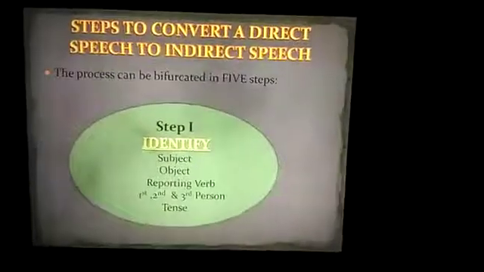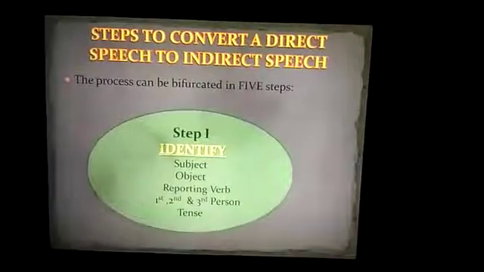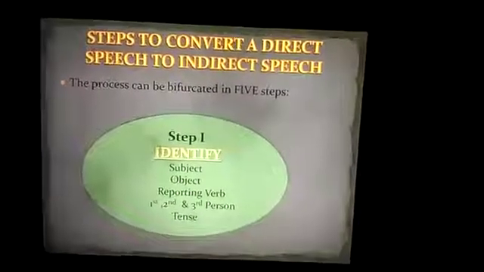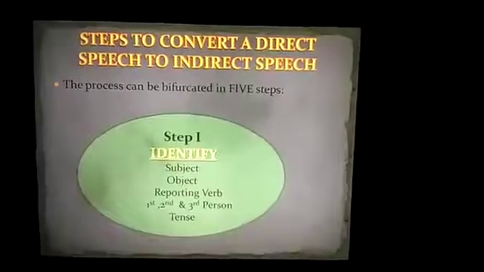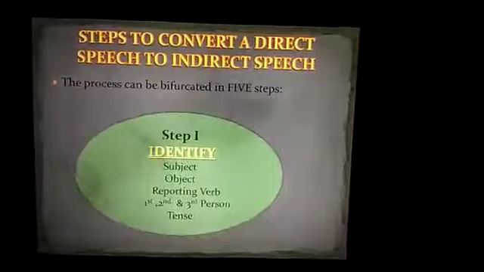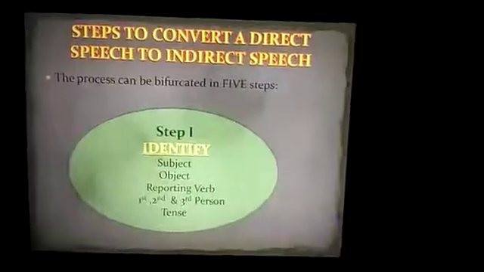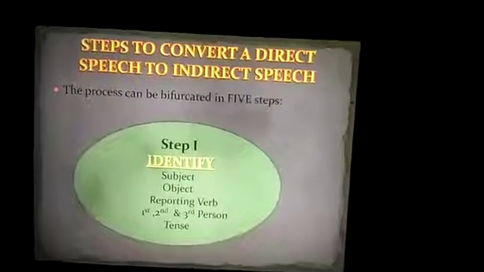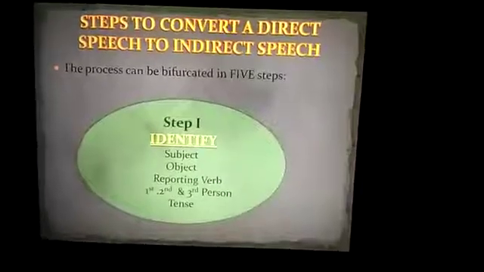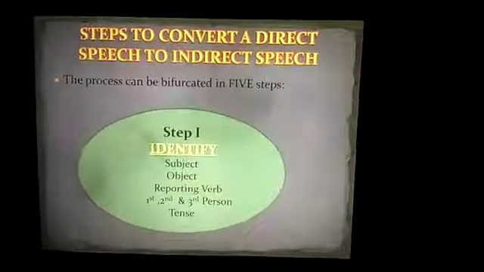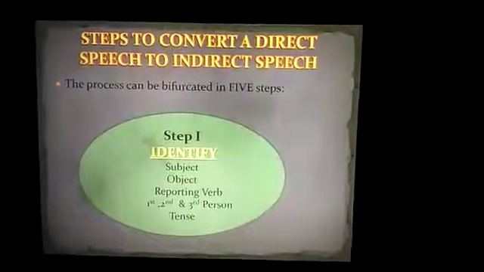Now let us discuss the steps to convert a direct speech to indirect speech. Basically this whole process can be bifurcated in 5 steps. The first and foremost is identify. What we have to identify here? We have to identify the subject, the object, the reporting verb, first, second and third person and tense.